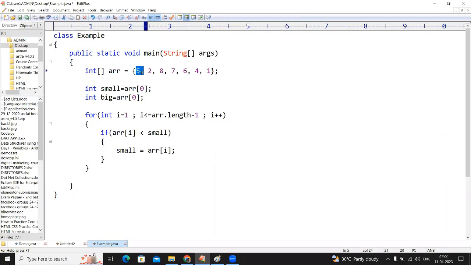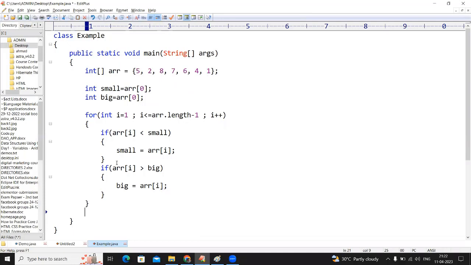Checking that first 5 we are considering as small. If you consider arr of i, nothing but index 2, because starting with 1, if 2 is less than 5, store that 2 into this small. In the same way, if arr of i is greater than big, then store that into big, arr of i.